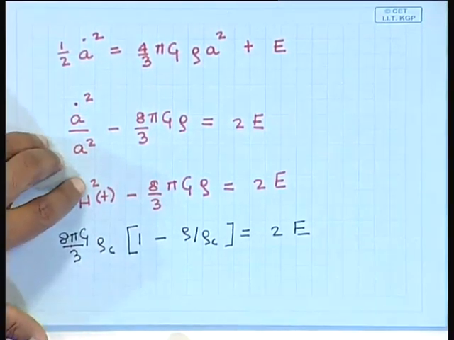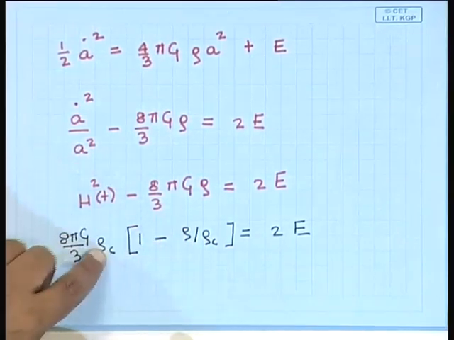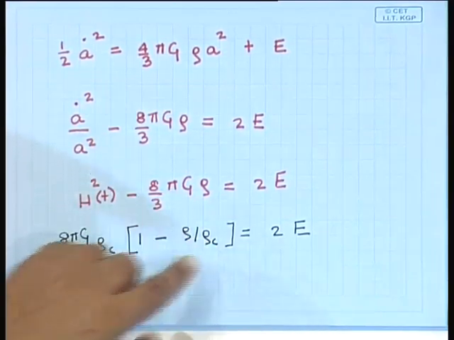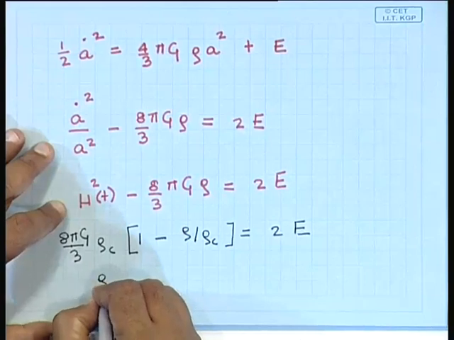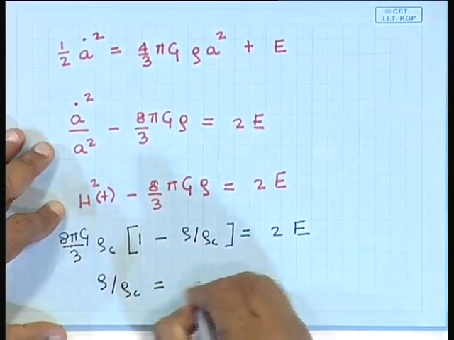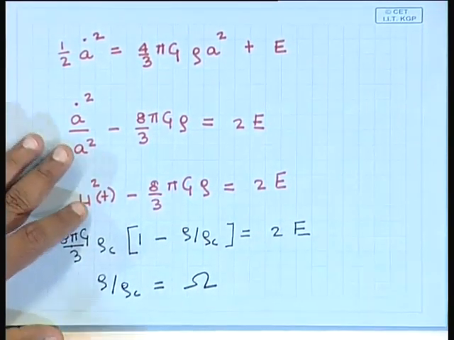What we have done is we have just replaced h square in terms of rho critical and then taken this rho critical common. So, we have 1 here and we have the ratio of the density to the critical density. The ratio of the density to the critical density is called the cosmological parameter omega. It is very important in cosmology.